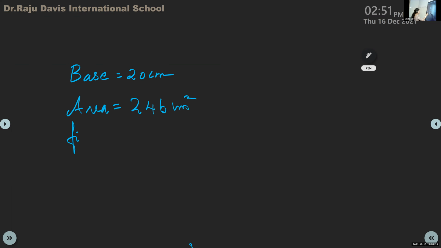Find the height of the parallelogram. Find out and tell me. Now you know what to do. So do it. Base is given, area is given. You have to find the height of the parallelogram.